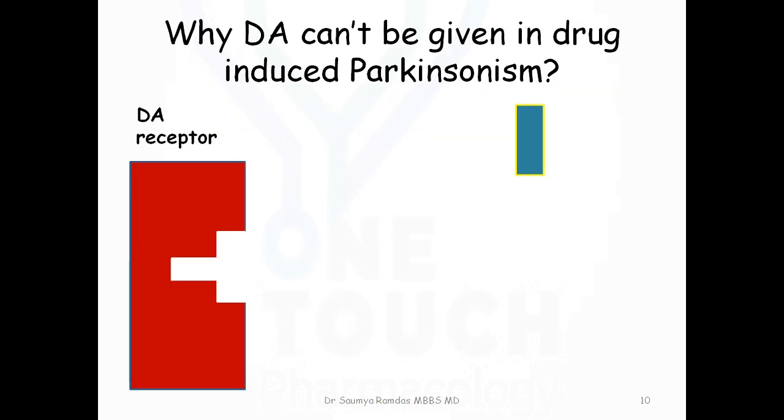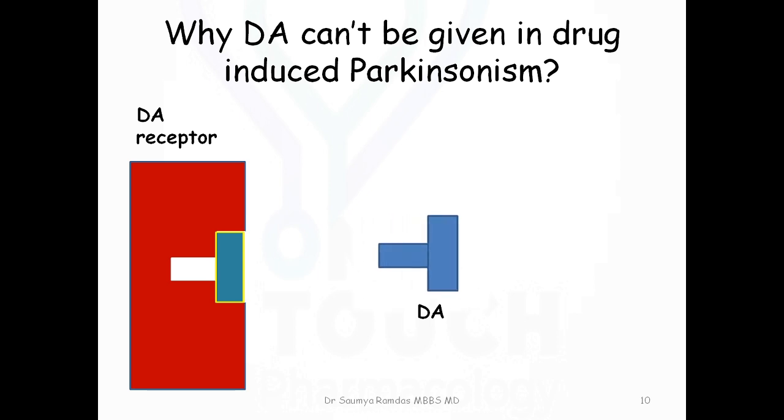Why can dopamine not be given in drug-induced Parkinsonism? In drug-induced Parkinsonism, the dopamine receptor is already occupied by the D2 blocker. So when you give a dopamine agonist or levodopa, it cannot act on the dopamine receptor because the receptor site is already occupied by D2 blockers. That's why the drug of choice in drug-induced Parkinsonism is a centrally acting anticholinergic.